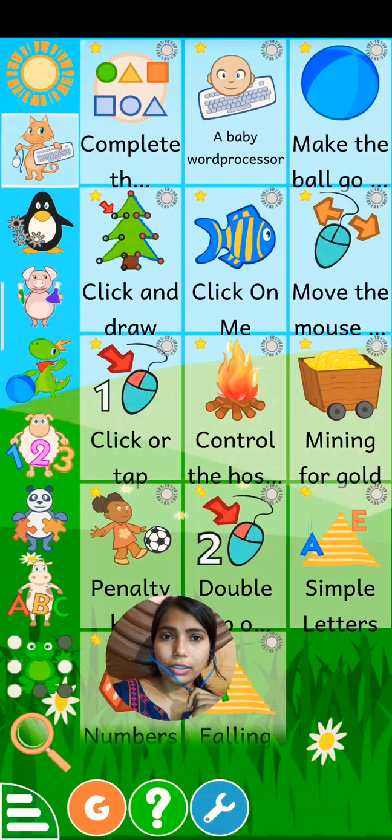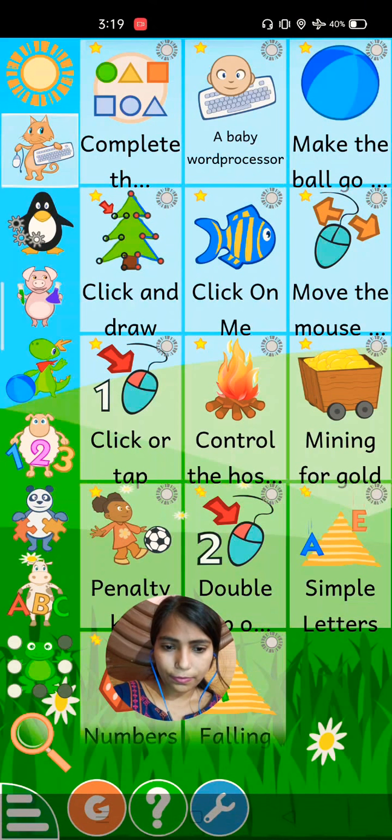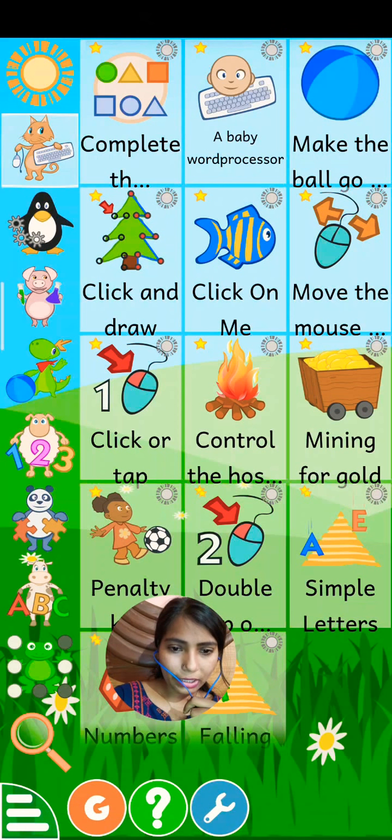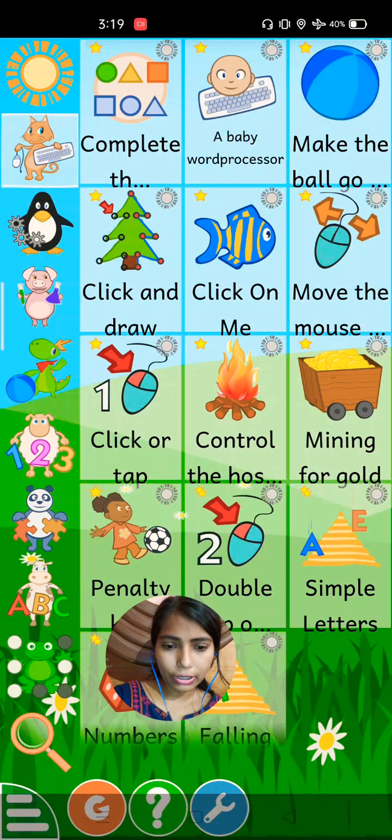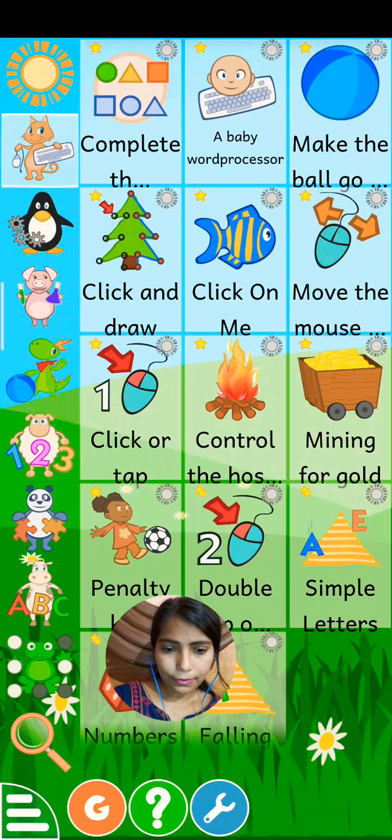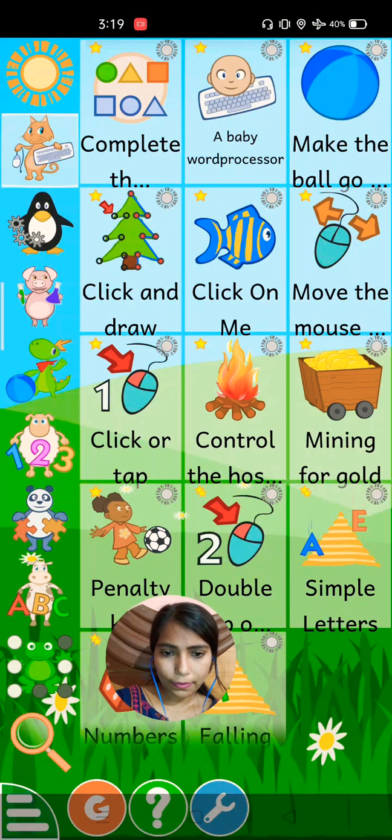Fine. Then once you finish with this, if you want to move out from your screen, what you have to do is click on that. The downside navigation is coming now. You have to click on it.